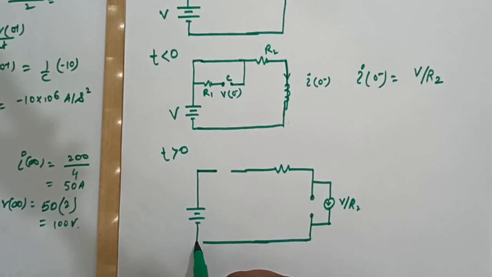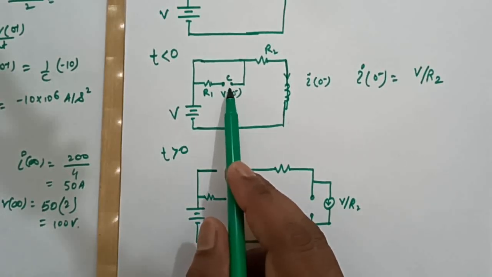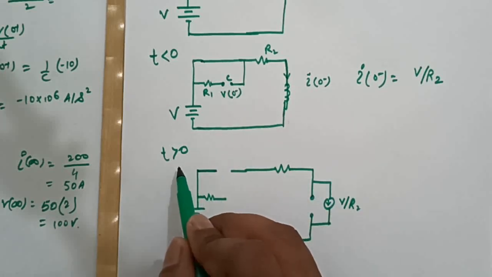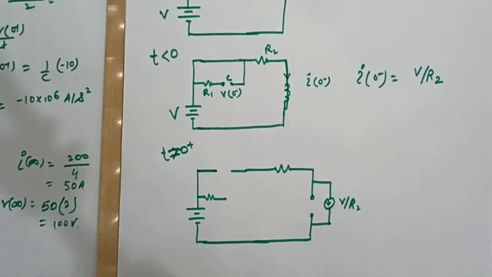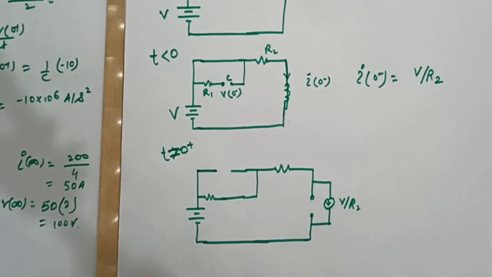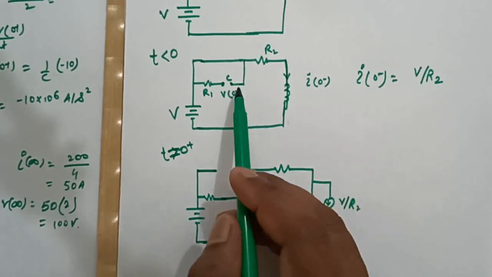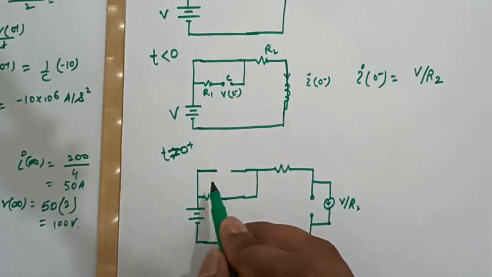Voltage source is here and resistor will be there, and at time t equal to 0 plus, this capacitor will act like a short circuit, isn't it?